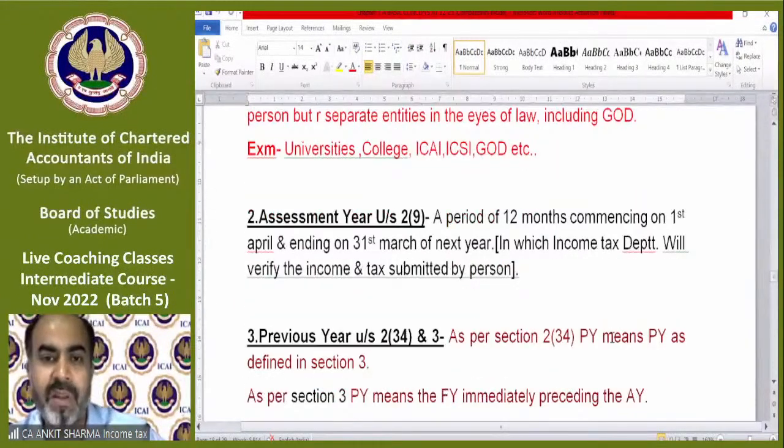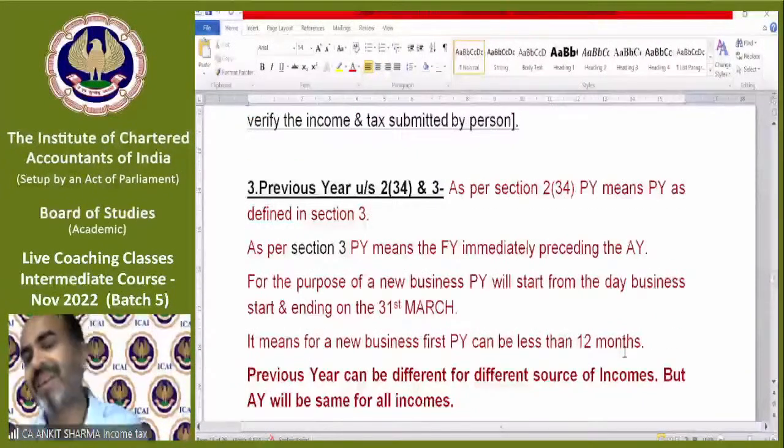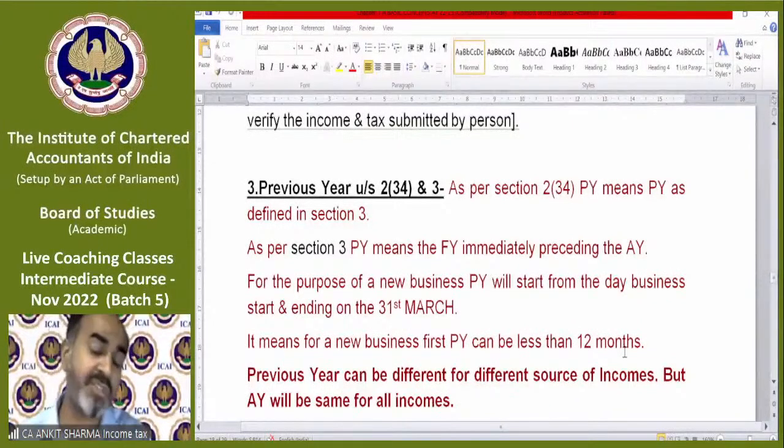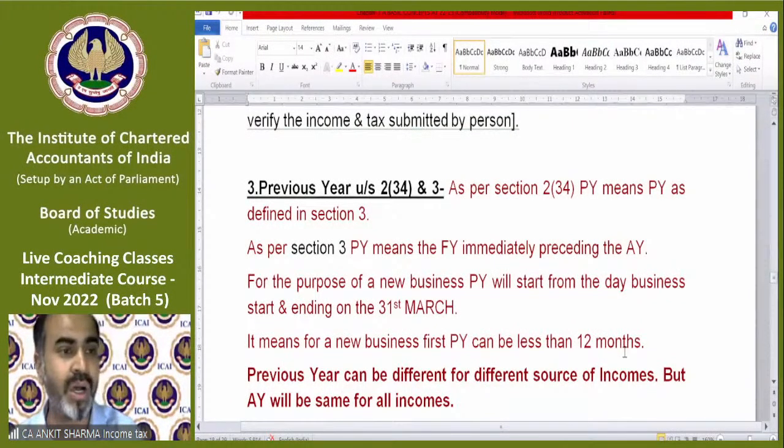Moving on further, the definition of assessment year, I have already explained to you in the charging section provision, the meaning of assessment year and previous year. So I am not going to explain it further. Here's the definition: a period of 12 months commencing on 1st April and ending on 31st March of next year, in which the income tax department will verify the income and tax submitted by you. So assessment year is the year in which you need to pay the tax, and previous year is the financial year preceding the assessment year.